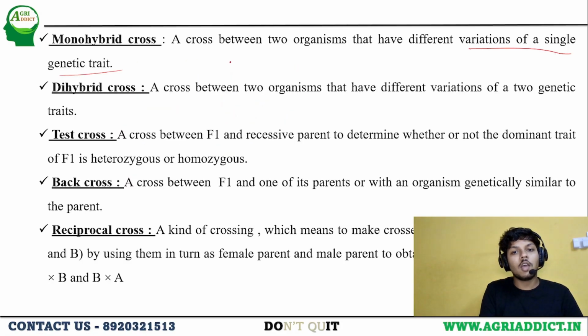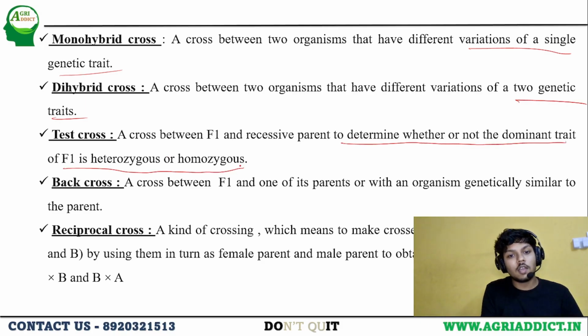You can see monohybrid cross means having different variations of a single genetic trait. Dihybrid means two genetic traits. Test cross to determine whether or not the F1 is heterozygous or homozygous. And the back cross, cross between F1 and one of its parents. And reciprocal cross, which means using them in turn as female parent and male parent, like B into A or A into B.